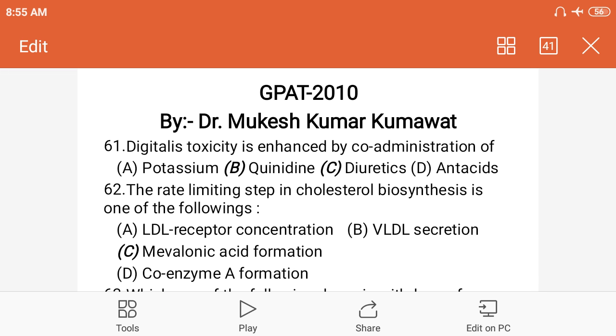So digitalis toxicity can be enhanced by quinidine, by preventing the renal secretion of digitalis. The correct option for question 61 is quinidine.